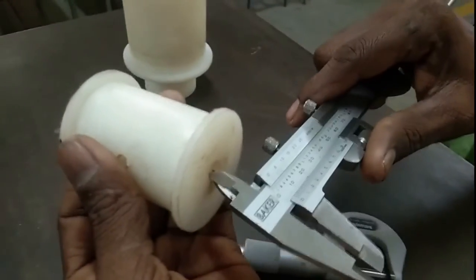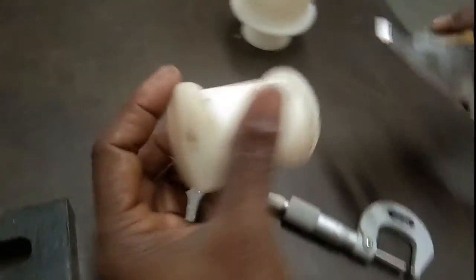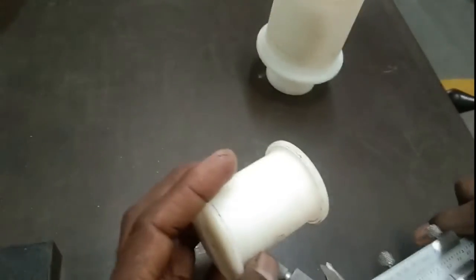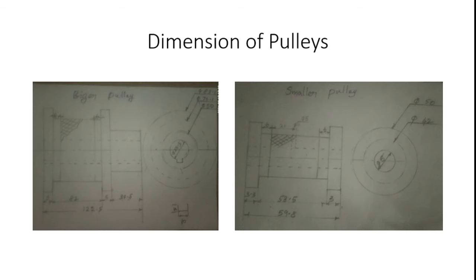The inner hole dimensions are also measured with the inner jaws. From this, he collects all the information. The central hole distance from the flange he measures with the vernier caliper, and the inner hole diameter is also measured with the outside and inside jaws of the vernier caliper. Likewise, you may measure all the features available on the component.